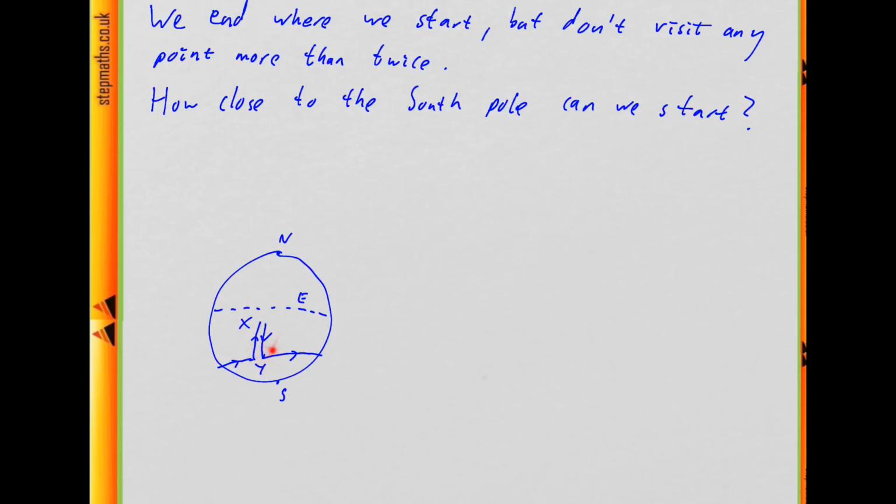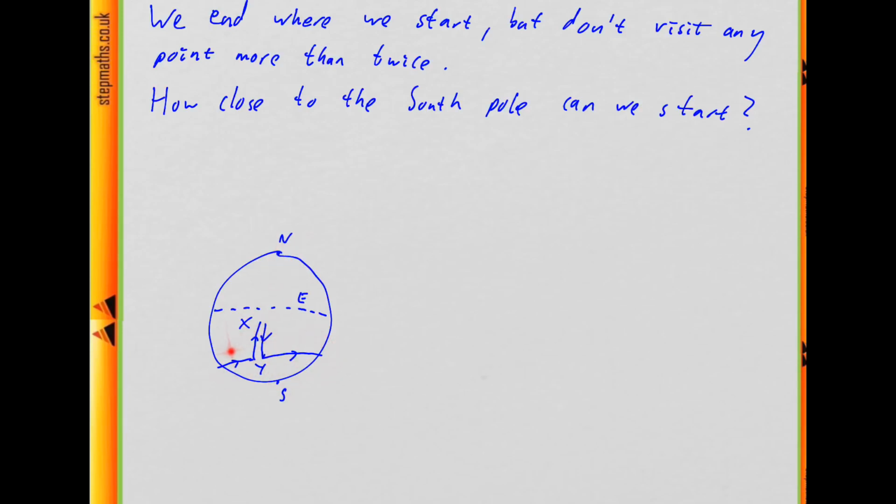So we can go down, and then we can go all the way around the Earth, and then come back up. And we'll return to the same point. And we've gone along every point on this line twice, but we haven't gone along any point more than twice. It's worth noting we couldn't go down and go round 2 times then come back up, because then this point here we'd have visited 3 times, which isn't allowed. And if we start from here and do this, then obviously we're closer to the South Pole than we were when we started at the North Pole.